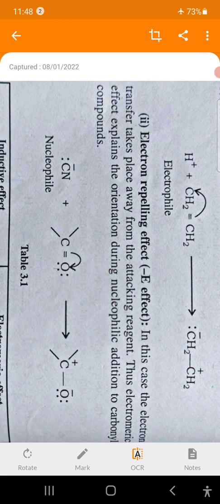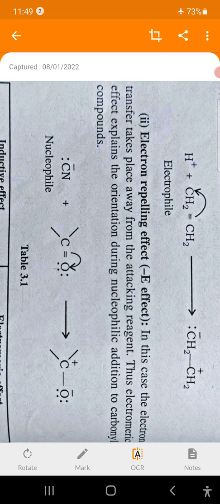Here if the pi bond is between two similar atoms like carbon and carbon, then there is no criterion for which atom becomes negative and which becomes positive. If CH2=CH2 is there, then there is no criterion which carbon becomes positive and which becomes negative.